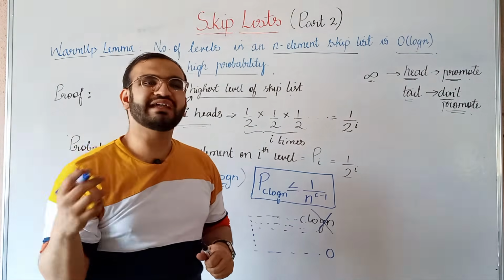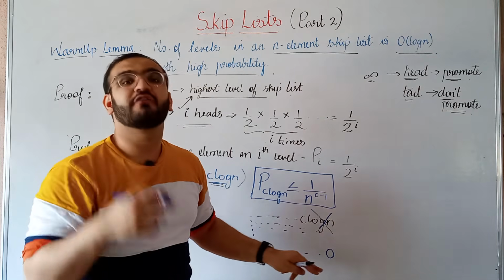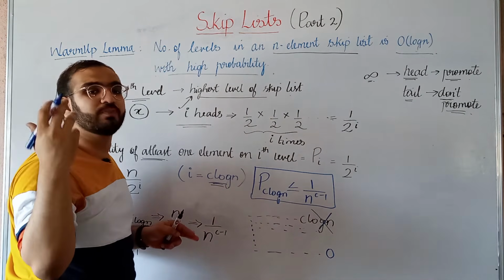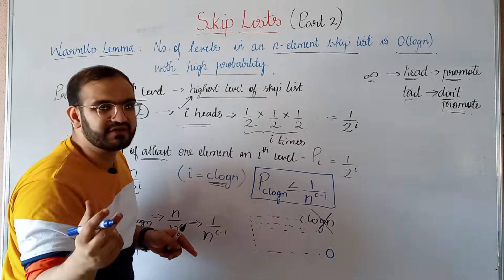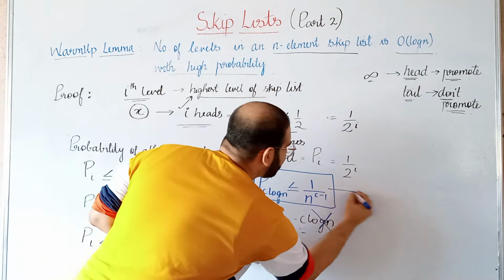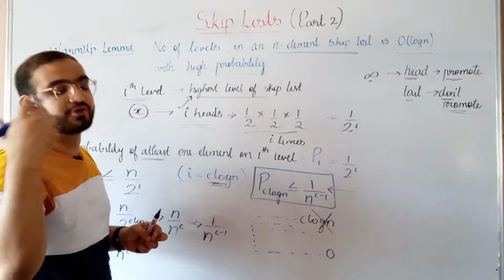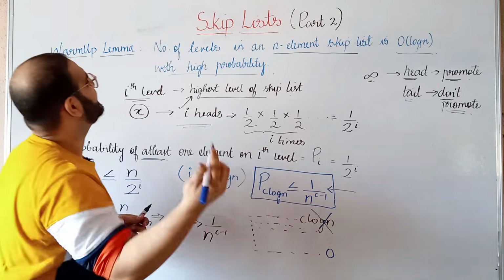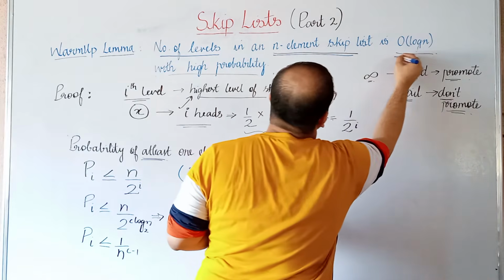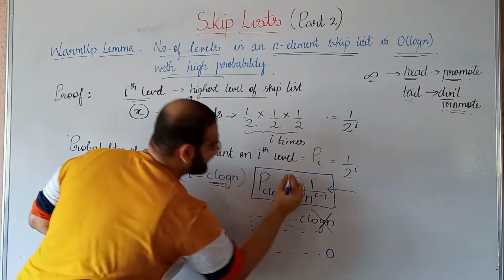That means the height of our skip list will be less than C log n with high probability, because the probability of the height being greater than or equal to C log n is as small as 1 by n raised to C minus 1. So hence we can prove that the number of levels in an n element skip list is order of log n with high probability.